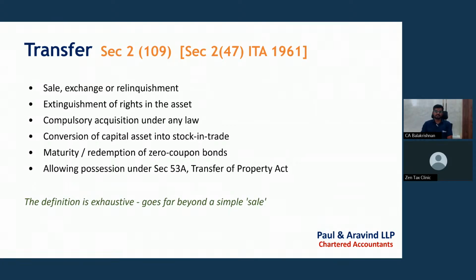For example, if you have jewelry of 500 grams and you are going to do a jewelry business, and you are converting your jewelry into a business asset, which means that the 500 grams of jewelry you are going to use as business assets and sell to customers, then such a case also is covered under the head capital gain. Then maturity or redemption of zero coupon bonds. Redemption of zero coupon bonds is also covered under the head capital gains.